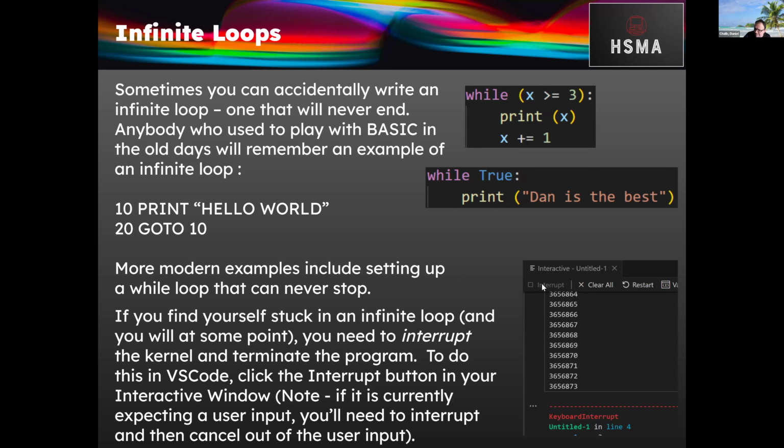Also, worth noting, if it's currently expecting a user input, and remember that on VS Code that appears at the top, and sometimes you don't notice it, even if you click interrupt, it will still wait for the user to input before it interrupts. So you'd have to type something in or hit enter. And that would then complete the user input. So it will run to the end of the current instruction. And of course, the current instruction, if it's waiting for user input, is to get the user input.